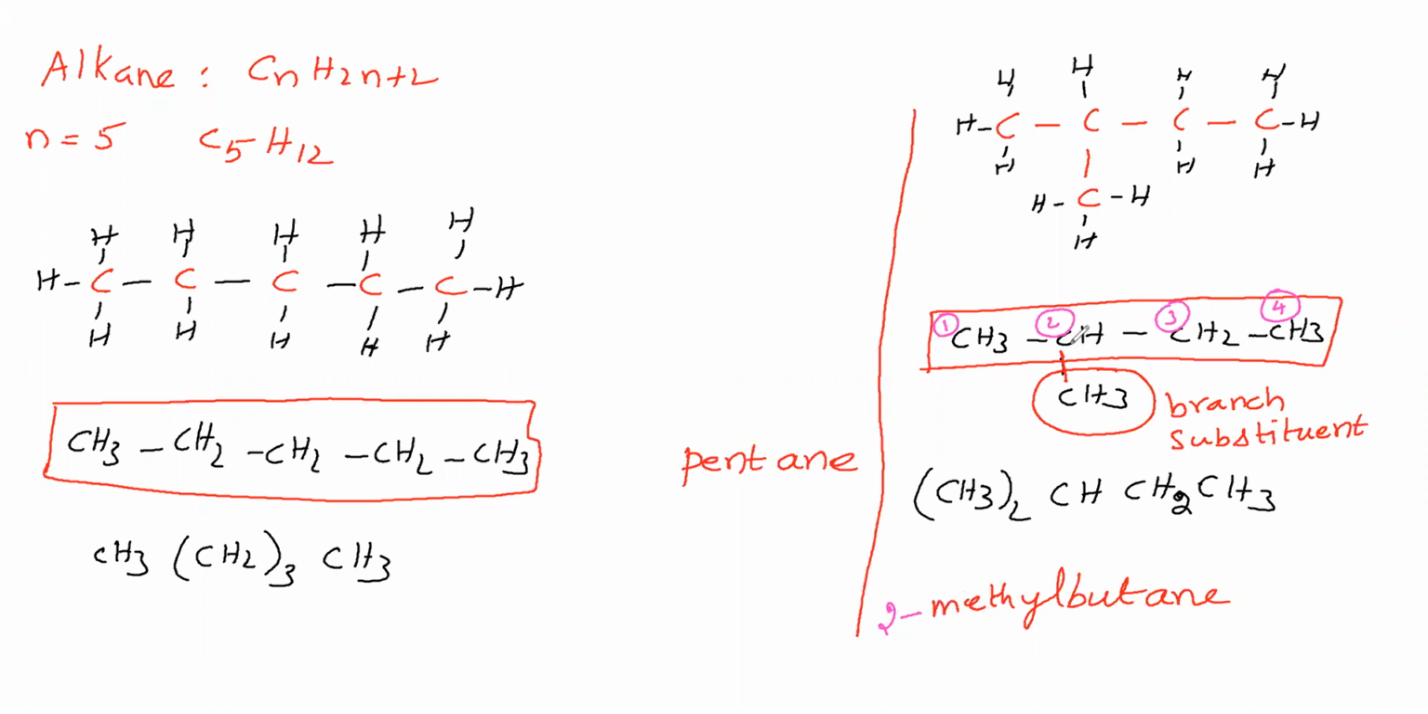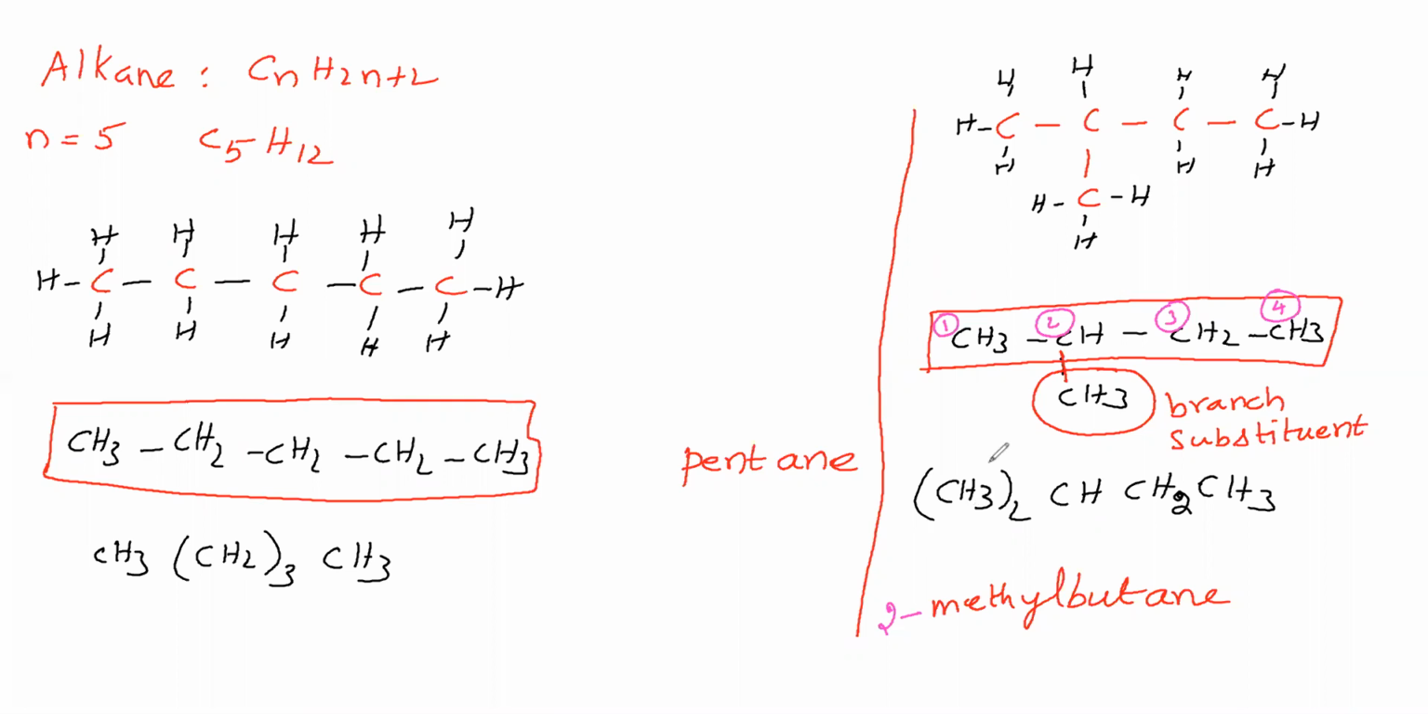Suppose if we give numbering starting from right extreme, how will the name be? Here first carbon, second carbon, third carbon, fourth carbon. Now position of branch is 3. Now, how to give numbering? Give the numbering such that position of branch will be least. Branch position should be least. In that way, we have to give the numbering. Therefore, we have to select giving numbering from left. Therefore, position of methyl is 2.